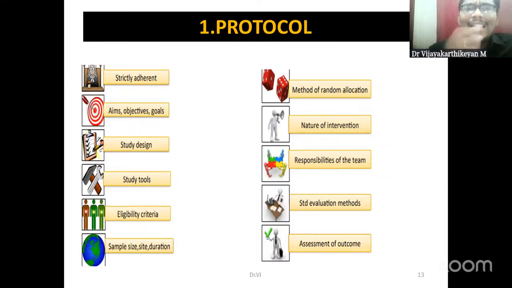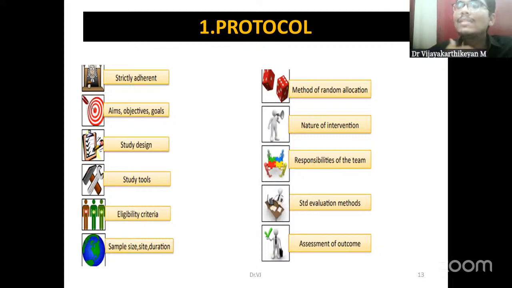So this consists of what all information: what is the aim of our study, what are the objectives, what is the research question, what is the study design we are using, whether we are going for a single blinded, double blinded, or triple blinded RCT, whether it is investigator initiated, whether it is a superiority trial, non-inferiority trial, or equivalence trial. All these informations will be available.